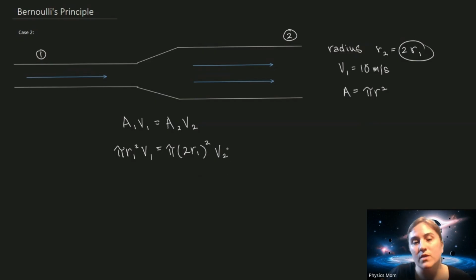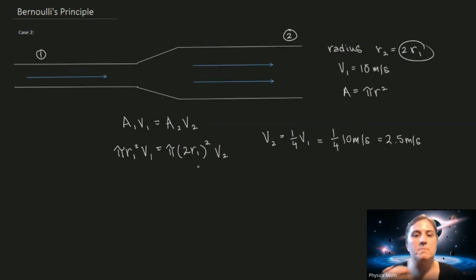I can solve this for V2. If I do that, V2 is essentially 1/4 that of V1. If V1 was 10 meters per second, V2 is 10 over 4, or 2.5 meters per second. That's how much it decreases. Again, this is the continuity equation. It's where we can apply the principles more simply because I'm not increasing in height and I'm not changing in pressure, so there's a lot more constraint on this.